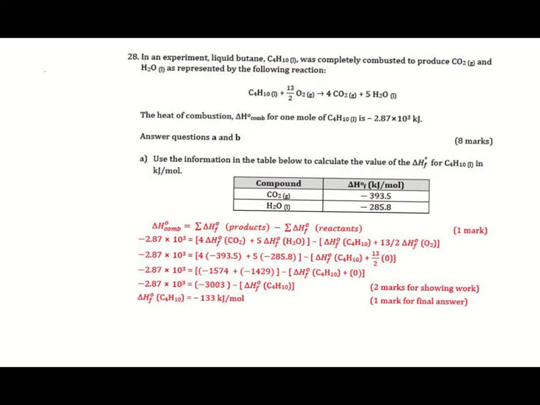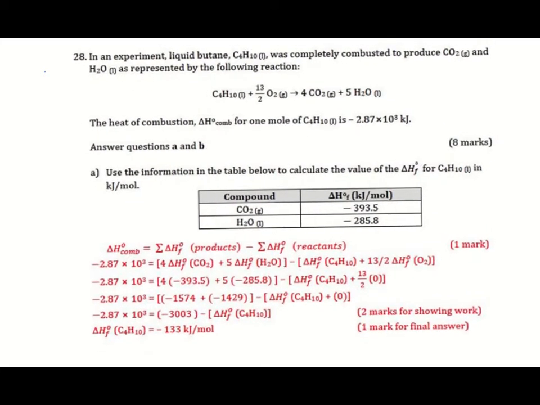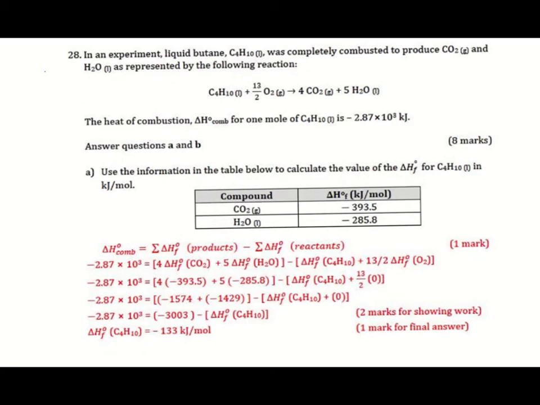In this problem, you are asked to calculate the enthalpy of combustion of butane C4H10 to produce carbon dioxide and water. And you are given enthalpy of formation of some compounds. You are given the enthalpy of formation of carbon dioxide minus 393.5 and the enthalpy of formation of water minus 285.8. And you are asked to calculate delta H for this reaction.